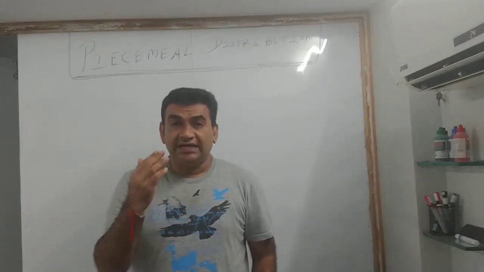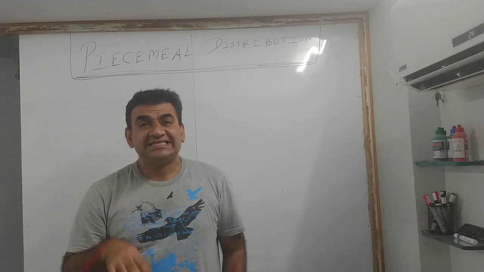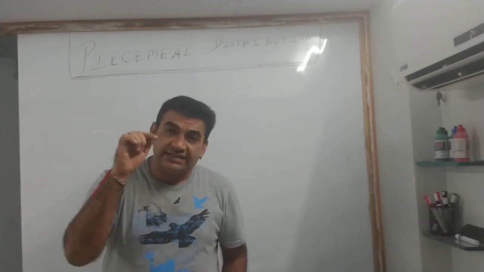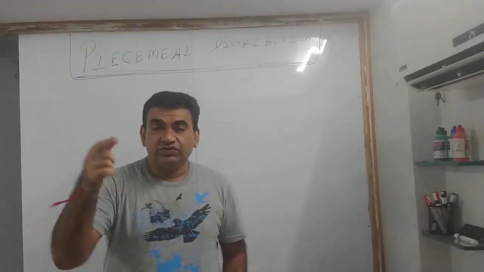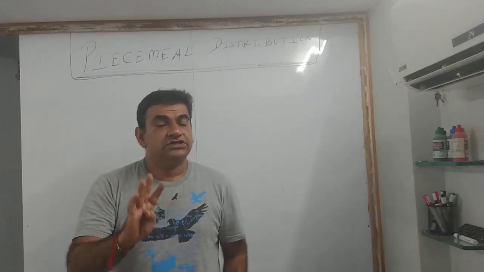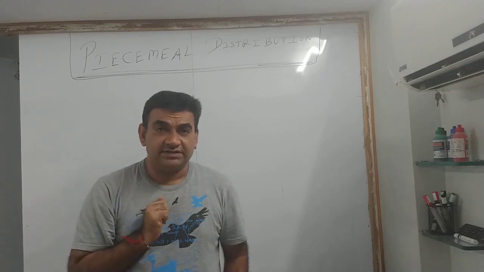Before I start, let me brief you about the syllabus. BCom students, in this semester and in this subject, you have a total of 4 chapters. And BAF students, you have 1 extra chapter. So BCom students 4 chapters, BAF students 5 chapters.